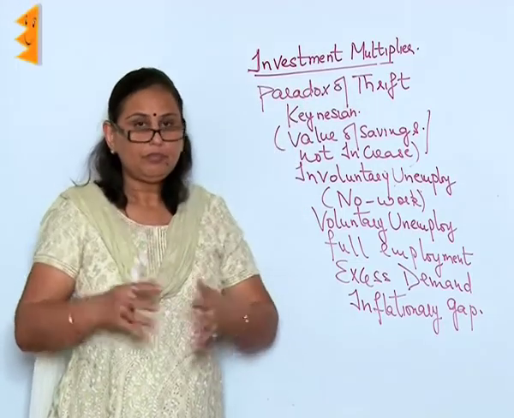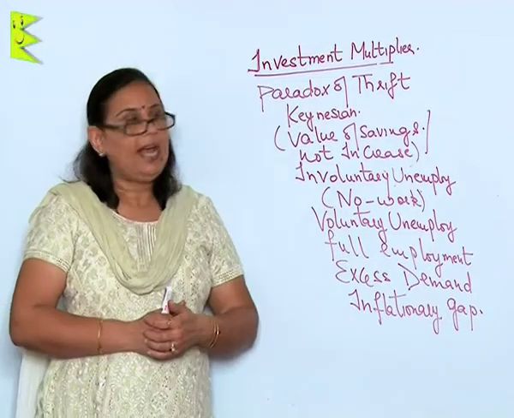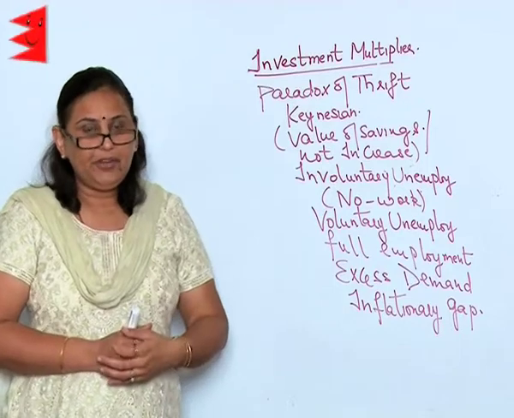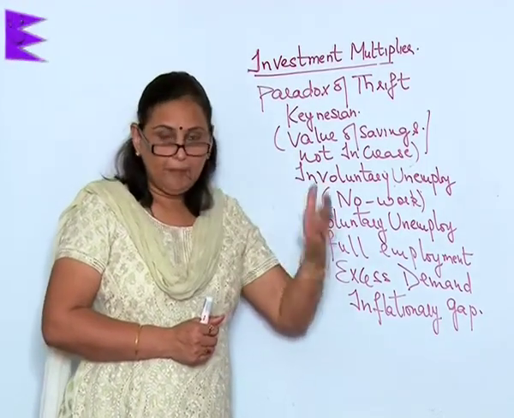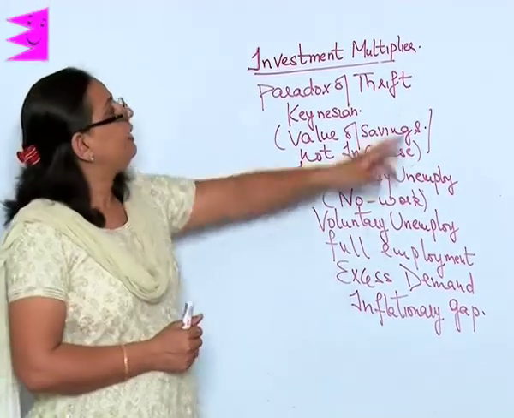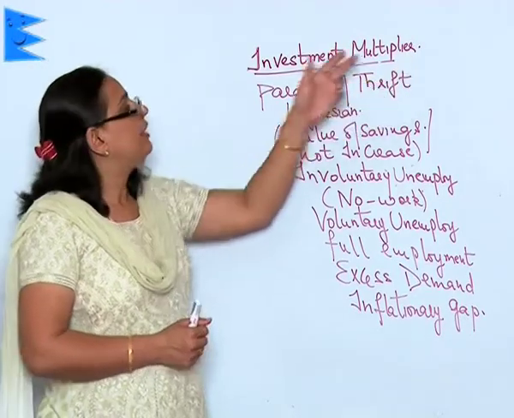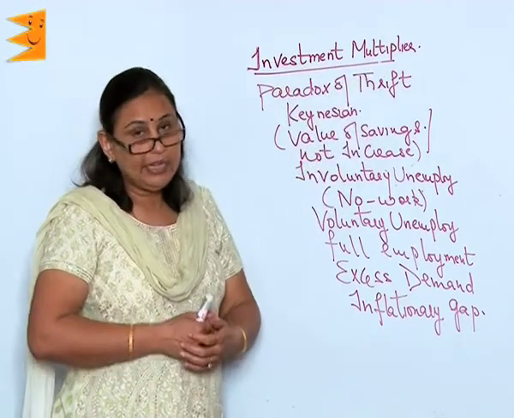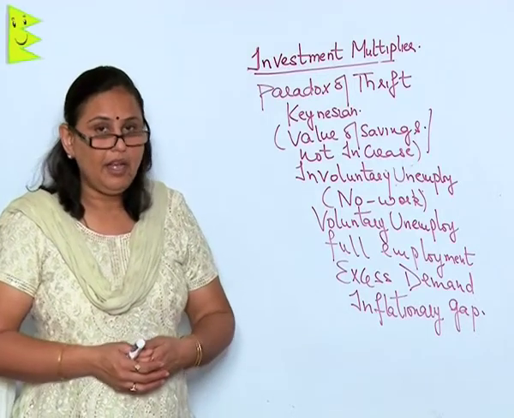Supposing a man started with 20 lakh rupees as his initial investment, making a profit of 2 lakh rupees, and he kept on increasing his investment to 15, 20 lakhs, and thus his profits also increase simultaneously. This is called the investment multiplier. Increase in the investment leads to increase in the profit.